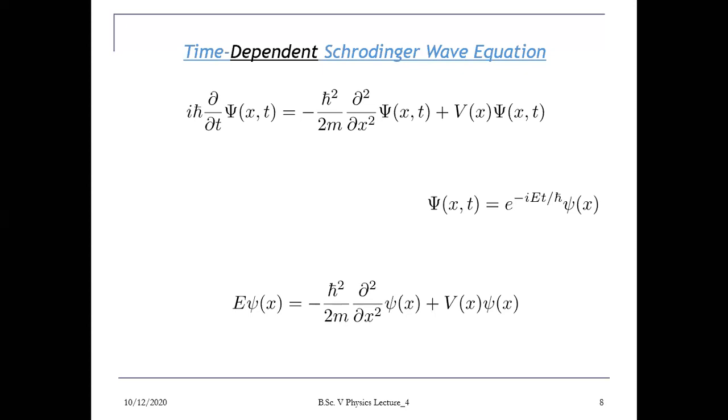Okay, now we are again coming to the time dependent Schrodinger equation. As I mentioned in the previous lecture, this is the time dependent Schrodinger equation in one dimension, and the solution of this equation is written as psi(x,t) equals e to the power minus Et by ħ times psi(x).